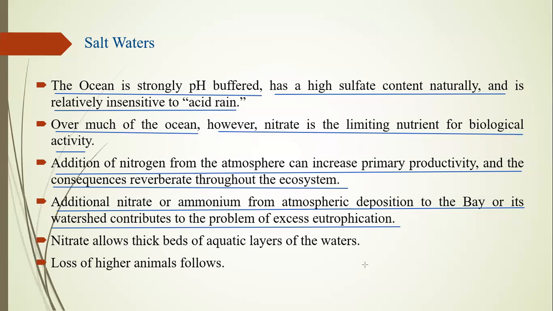They stop the movement of air circulation from atmospheric air to water, like stopping the circulation of O2 and CO2, and it's dangerous for the fish or any living body which lives inside the water. Nitrate allows a thick bed of algae layer on the water. That is also a part of the eutrophication process.